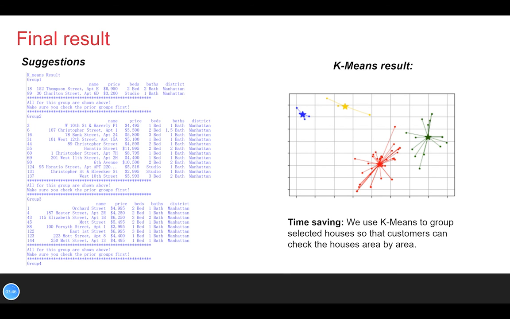So we believe that if you follow our order to check the houses one by one, this will greatly save your time. For example, let's say you go to group 2 and you check the first house, and now you realize that you do not like the surroundings, then for the whole group, you don't need to check anymore. You can go straight to group 3. And this really saves your time.